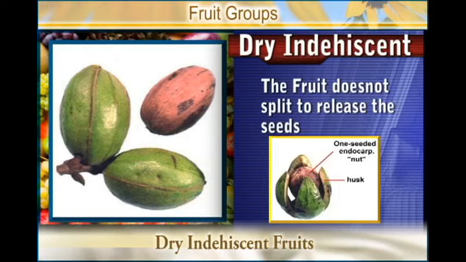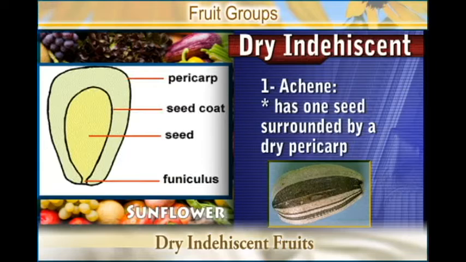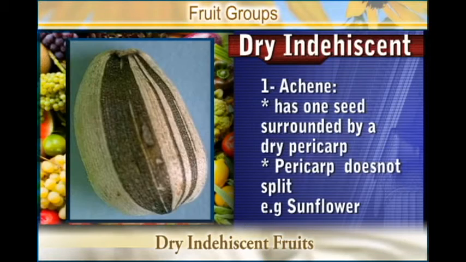And one of the dry indehiscent fruits is the urchin. Urchin consists of one seed surrounded by a dry pericarp, and the pericarp does not spread. The example that we have in the urchin is the sunflower.